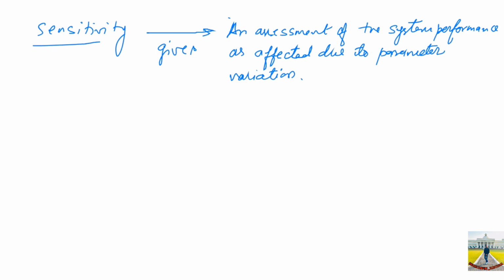So let's see what will be the effect of transfer function parameter variation in an open loop control system, as well as in a closed loop control system. We'll start with the effect of transfer function parameter variation in an open loop control system.